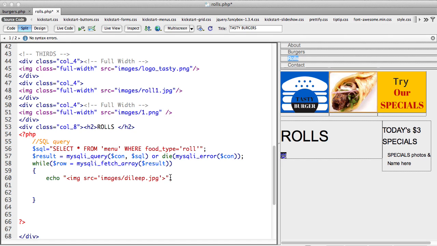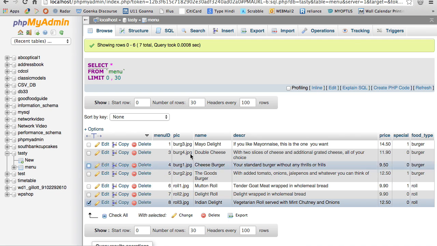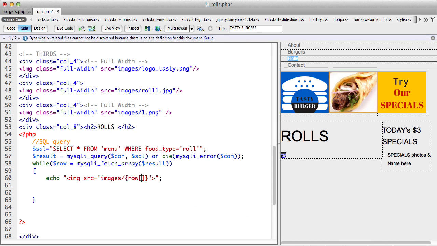That's how we would get an image. Now there is no delete.jpg, but there is, now I can put my curly brackets. Instead of using a dot and concatenation, I can just use a curly bracket and I can say row, and what was the field name for my image? Pick. So row pick, and that should give me my images at least.